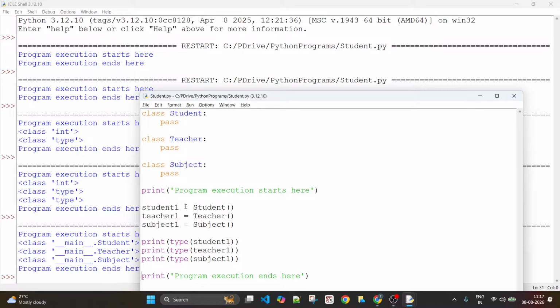Because everything is written in a single file, and I'm executing the same piece of code from here, all this belongs to the main module. So main dot Student means the type of student 1 is Student. It indicates that student 1 is of type Student. Teacher 1 is of type Teacher. That's what you see here, under the main module. Similarly, subject 1 belongs to the Subject class within the main module. And finally, it has printed program execution ends here.